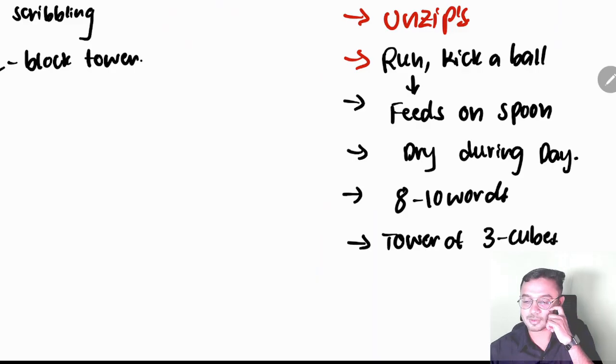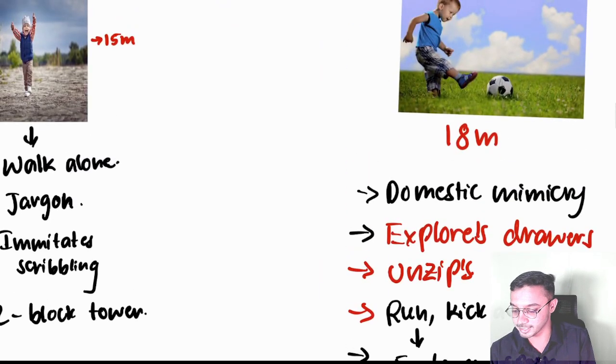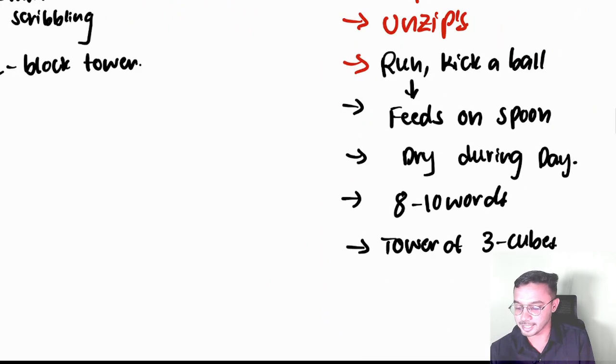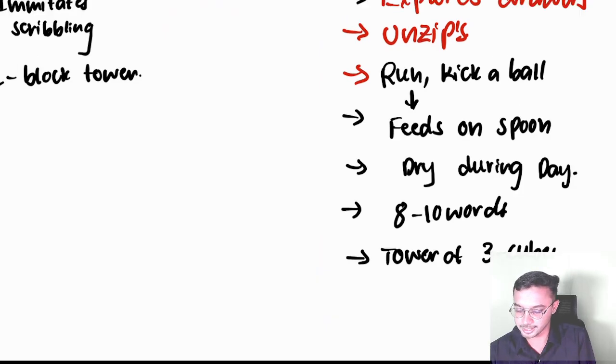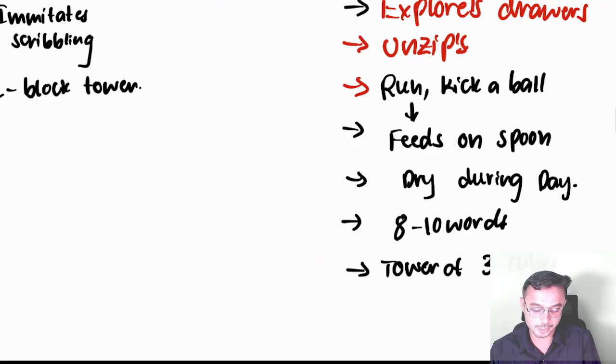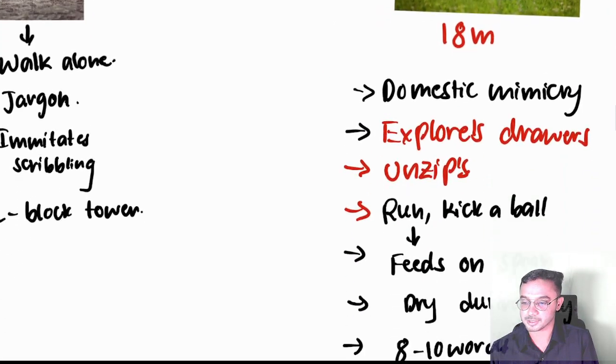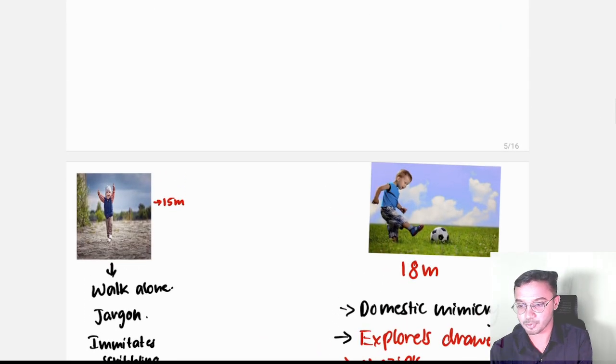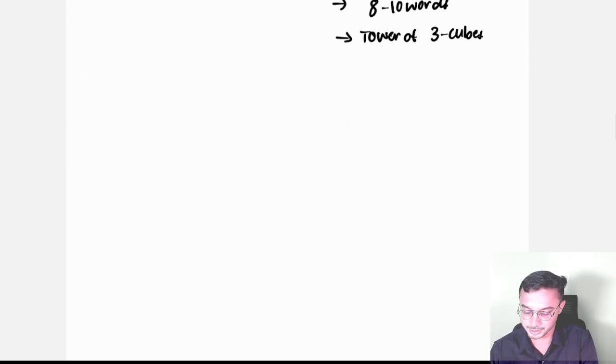Now you came to understand: an angry kid went inside the room, opened the drawer, and unzipping comes under 18 months, and the mother gave a slap, and he ran out and kicked a ball, and he is very angry, so he feeds on a spoon, and dry during day he is asking the mother where to go for toilet. And the child can speak 8 to 10 words, and tower of 3 cubes comes under 18 months, okay. This is a very important milestone. Like what milestones come under what year, so this is about 18 months.